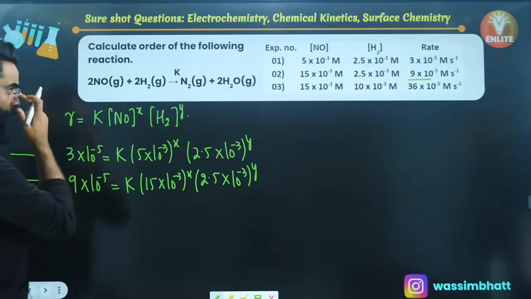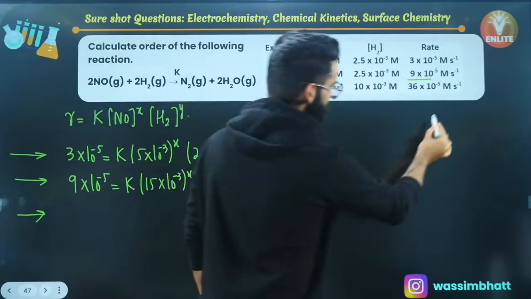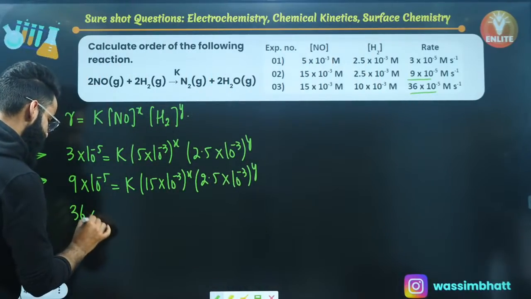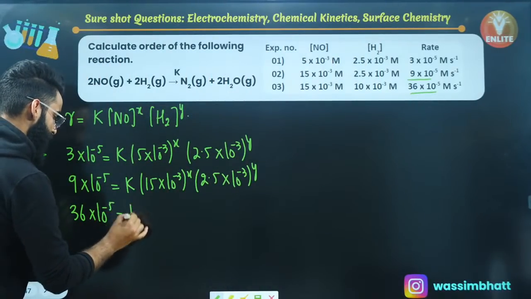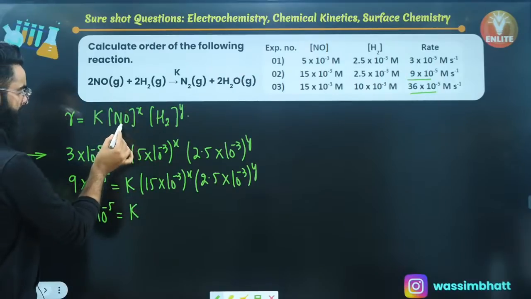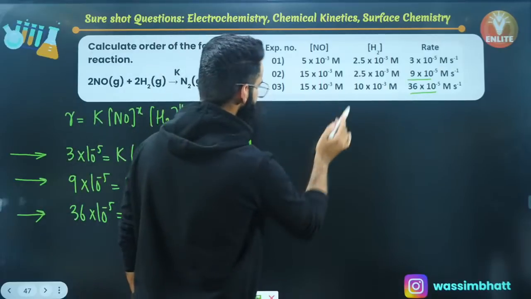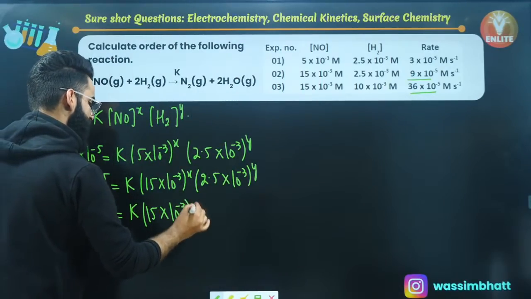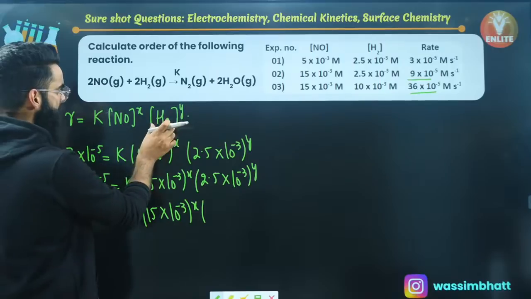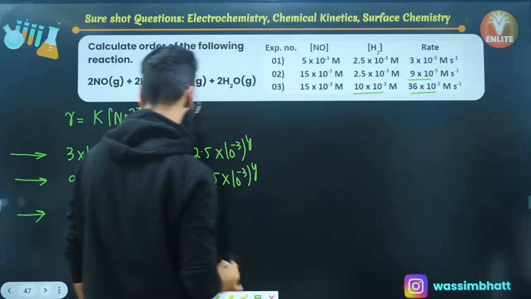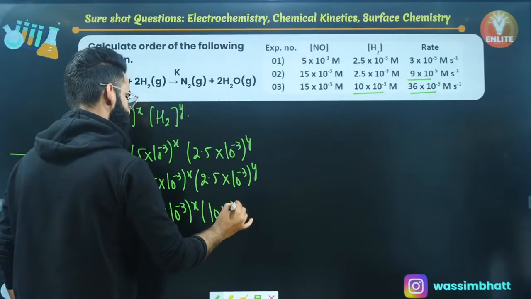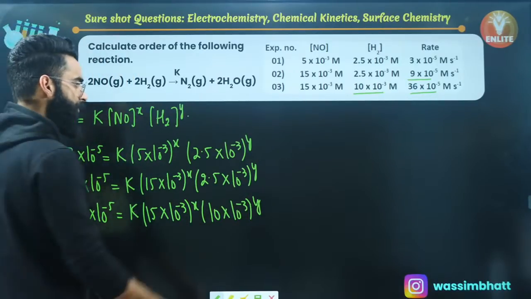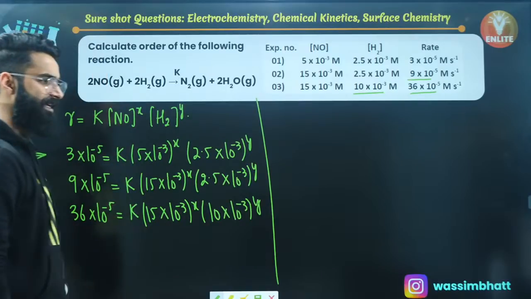Well, if you talk about the third equation, have a look. Third equation says rate of the reaction is 36 into 10 raised to the power minus 5, is equal to rate constant K. Concentration of NO in the third experiment is 15 into 10 raised to the power minus 3, raised to the power x, multiplied by H2 concentration in the third experiment, 10 into 10 raised to the power minus 3, raised to the power y. So you basically got 3 equations, and out of these 3 equations, you are supposed to calculate x and y.